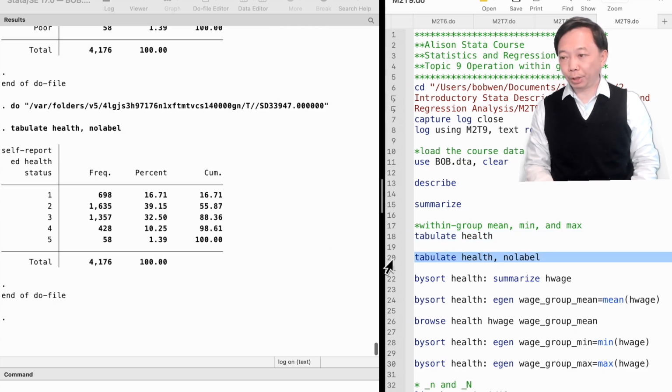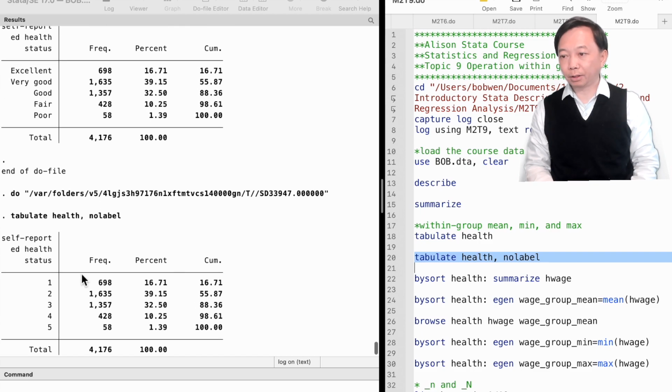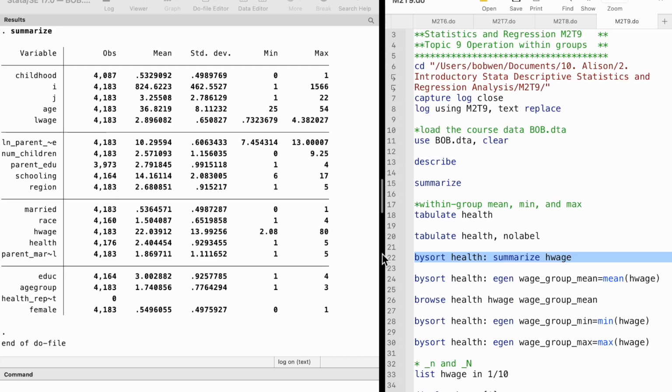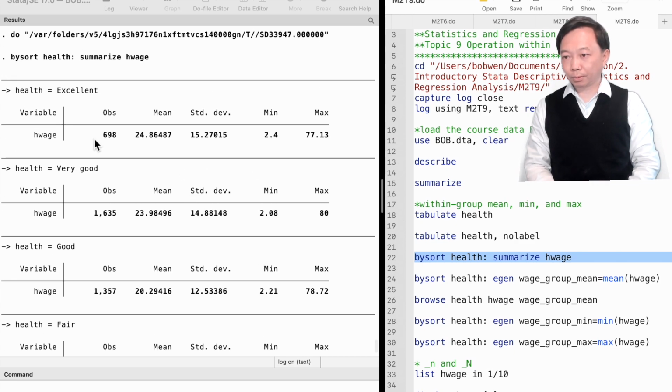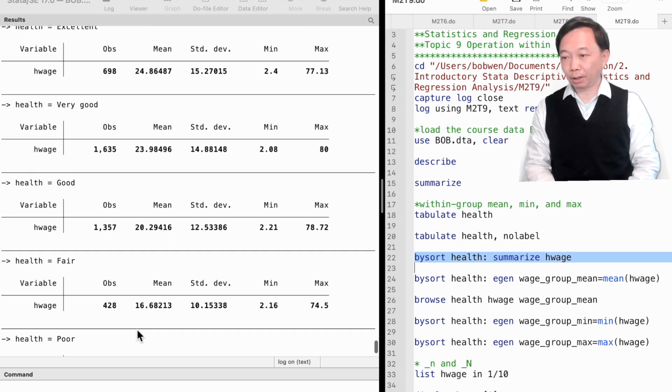Within each category or group, we can calculate the mean, the minimum value, and the maximum value of another variable, say hourly wage. We type bysort health, colon, summarize hwage. We find that the average hourly wage decreases as health condition deteriorates. On average, healthy workers earn more than unhealthy workers.